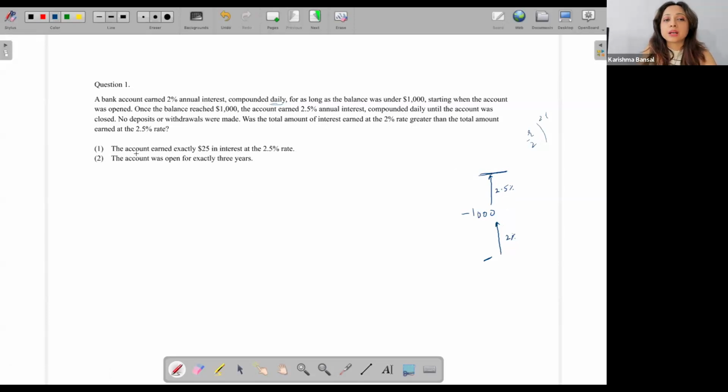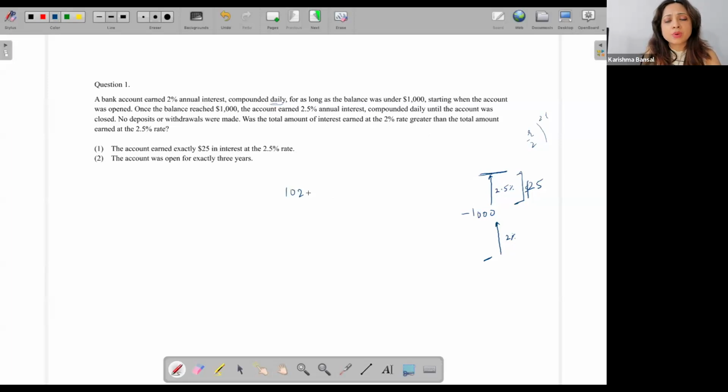Let's look at statement one. The account earned exactly $25 in interest at the 2.5%. So I'm given that in this time, it earned exactly $25. Can I find whether this was greater or whether this was greater? Let me think about it for a moment. I know the formula for compound interest.